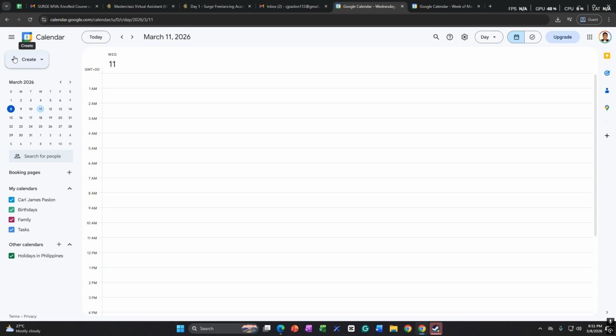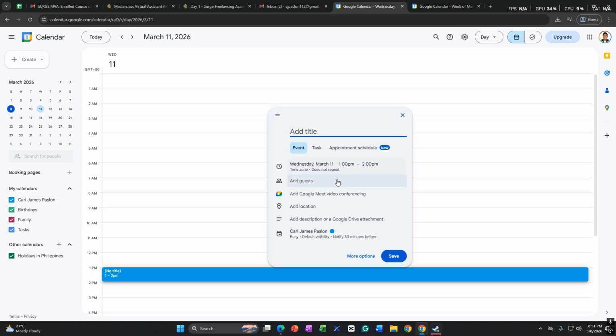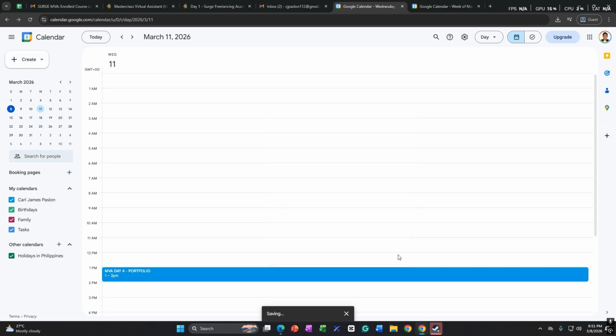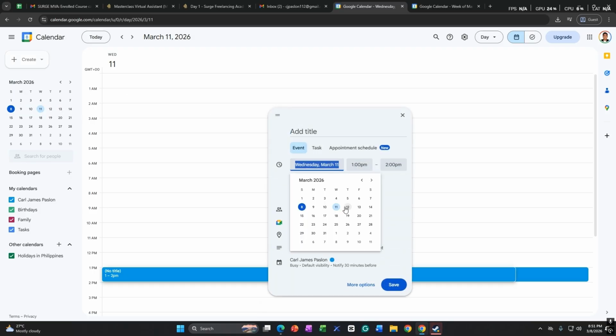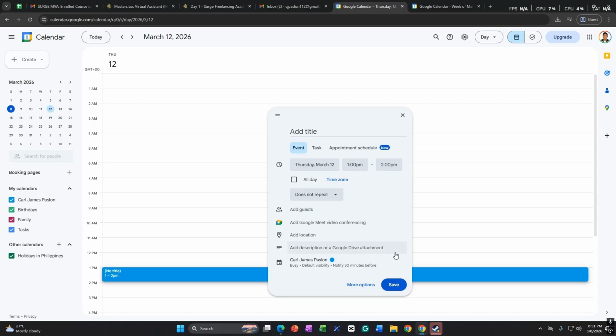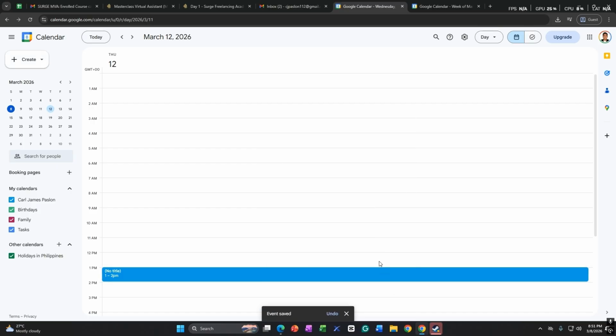So again, create event, March 11, same time, MBA Day 4 Portfolio. Once you're done, just click save, and then create another event, March 12, same time, just click save if you're done.